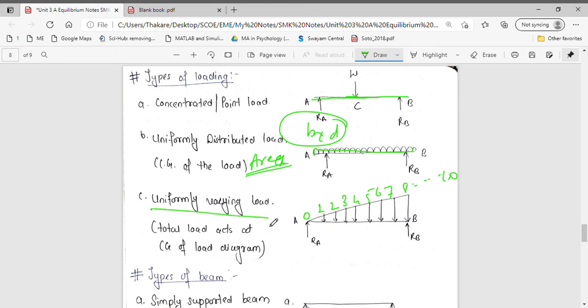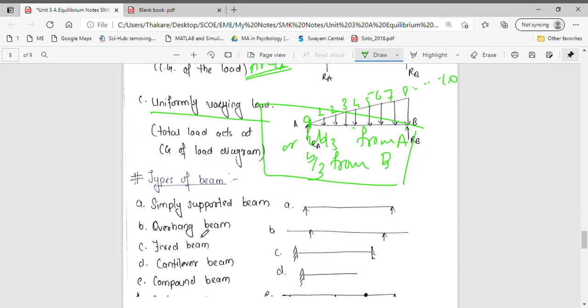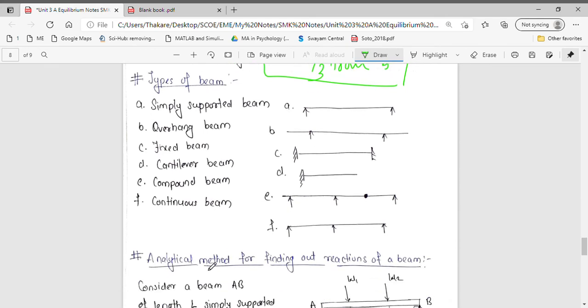For uniformly varying load, we take half into base into height because it is a triangular load, and it will act at 2b/3 from point A or b/3 from point B. This is important. Then we discussed different types of beams.